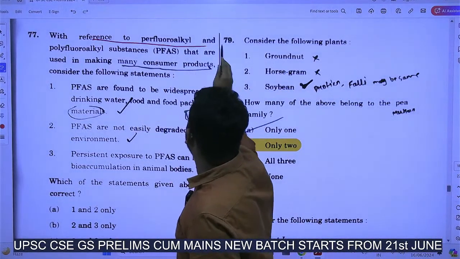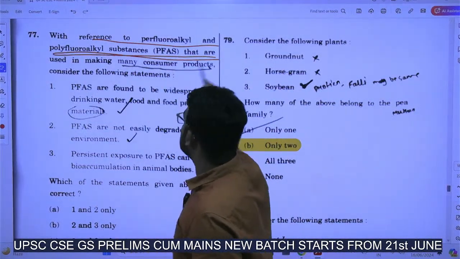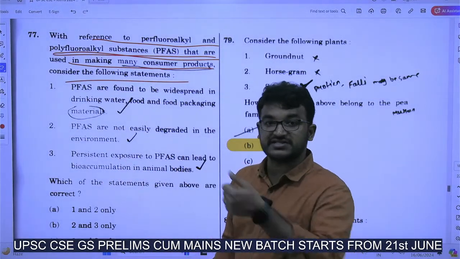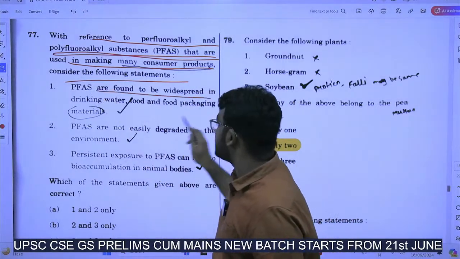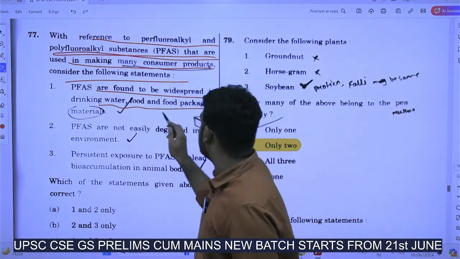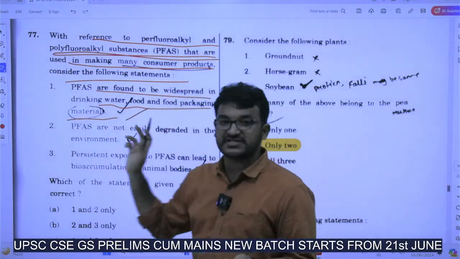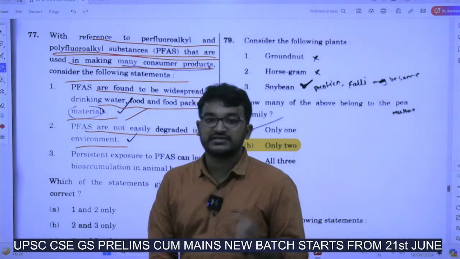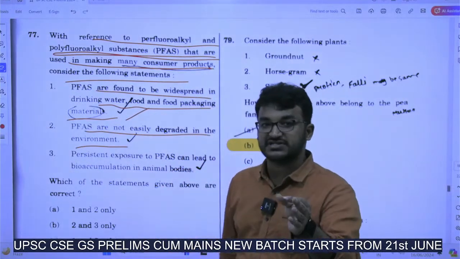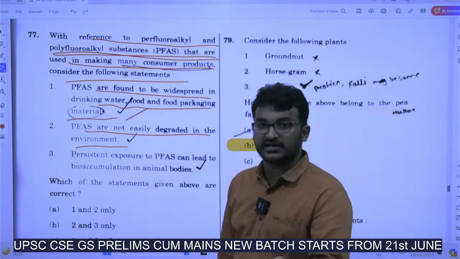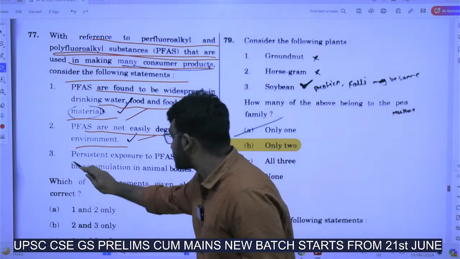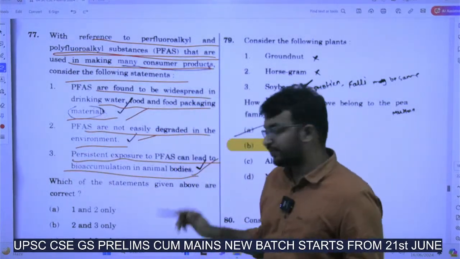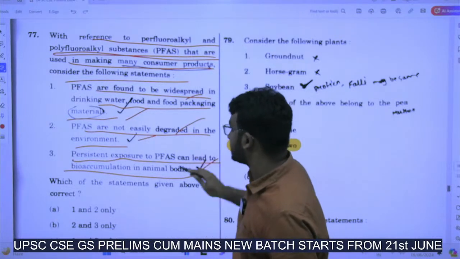With reference to perfluoroalkyl and polyfluoroalkyl substances that are used in making many consumer products, consider the following statements. These substances are found to be widespread in drinking water, food and food packaging materials, of course, because FSSAI had taken action regarding this also. They are not easily degraded in the environment. That's why usage of these substances is damaging to health. Next, persistent exposure to PFAS can lead to bioaccumulation in animal bodies. True. So here the answer is all three are correct.